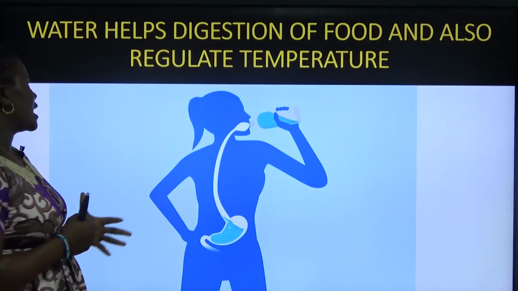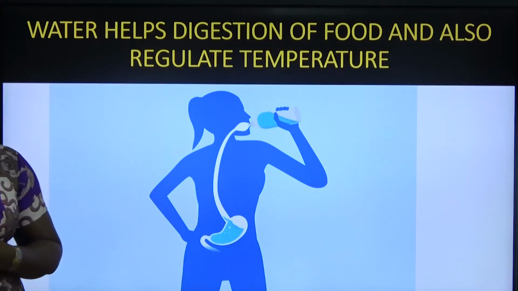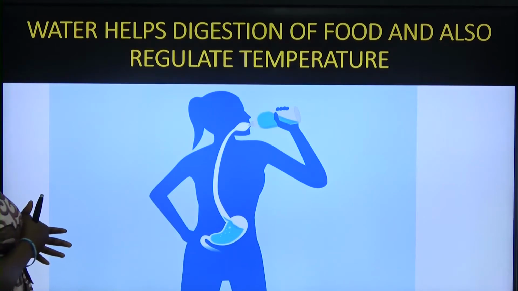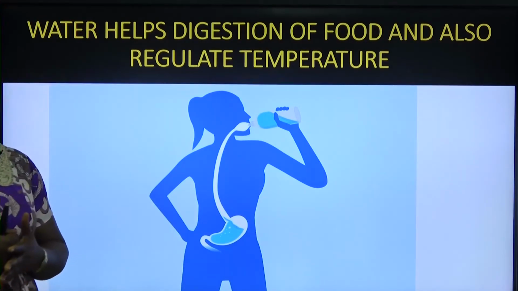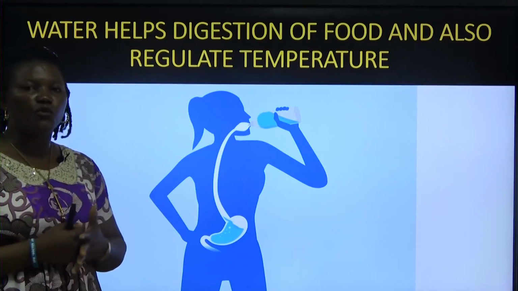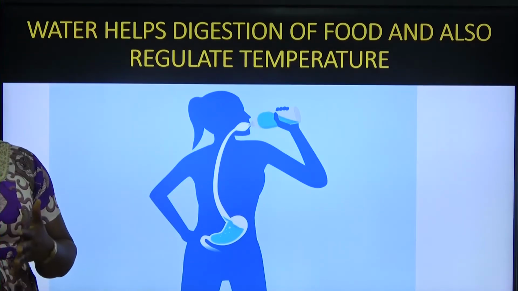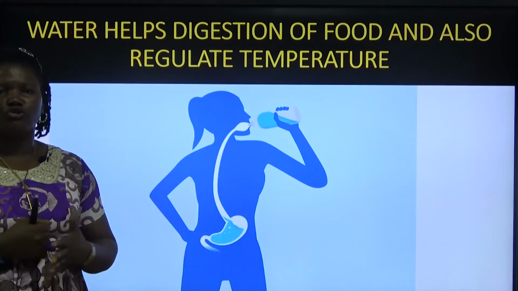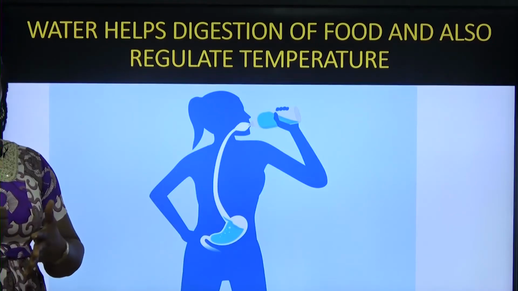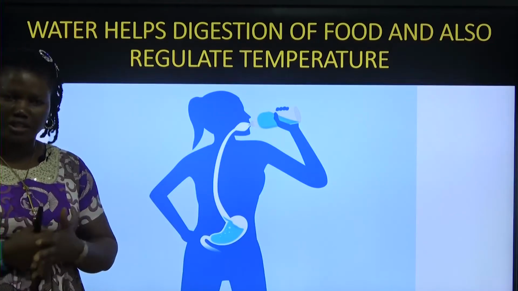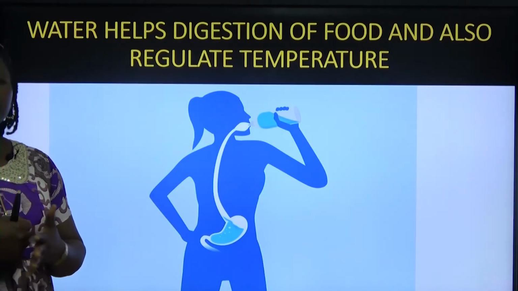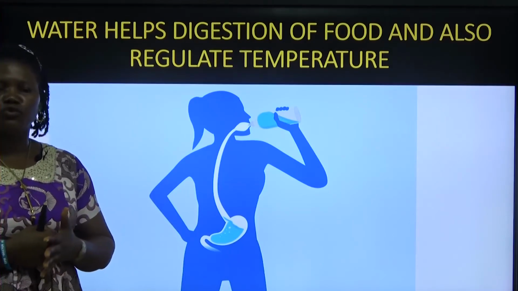So that is how water regulates the body. It also helps in digesting the food we eat. When you eat and you don't drink water, the food will fail to digest on time. But with the help of water, the food will digest.